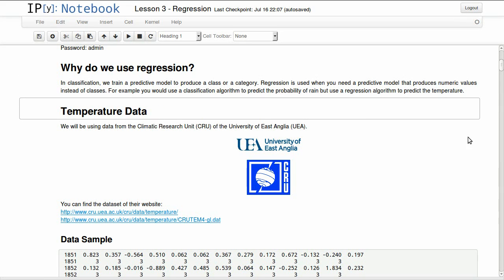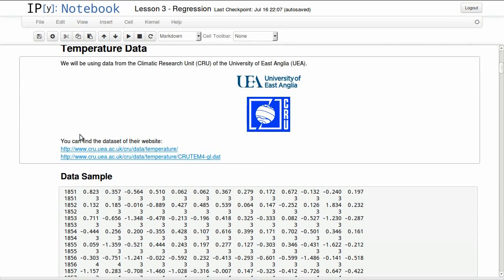We'll be using temperature data in this lesson. The data that we'll be using is from the Climate Research Unit from the University of East Anglia. I'm sure I tortured the name. You can find the dataset on their website. That's their website, and that's a link to the actual dataset that we used.